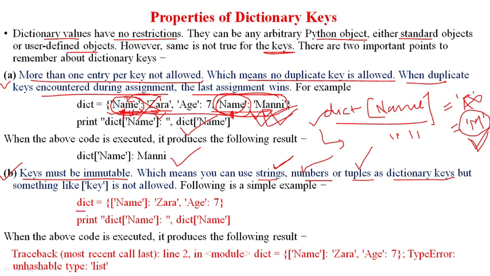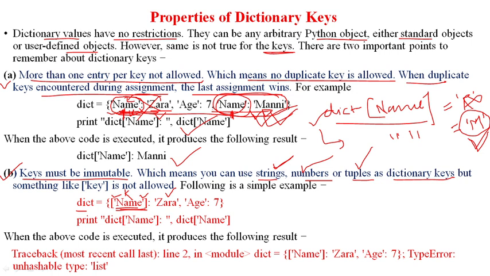I'm creating one dictionary and this is the list. Sorry, this is the list, the square bracket is used for a list. So we are using the list here, making it a key, and this is the value.